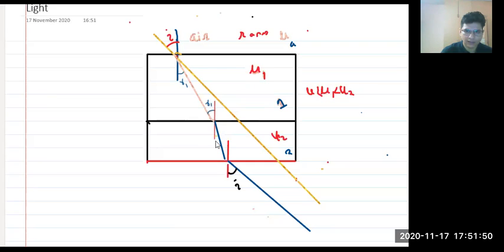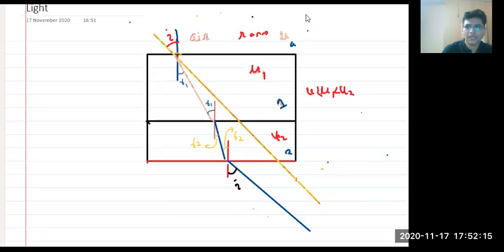Suppose this angle is R2. So this angle is also R2. Anyone have any doubt till this step? I'm just using basic lines and angles concept that we studied in class 7th. Very good. Now, I hope all of you remember Snell's law.